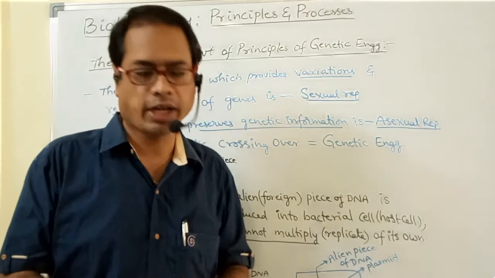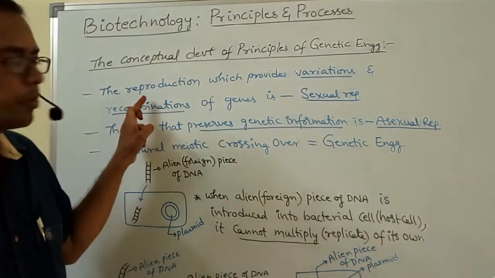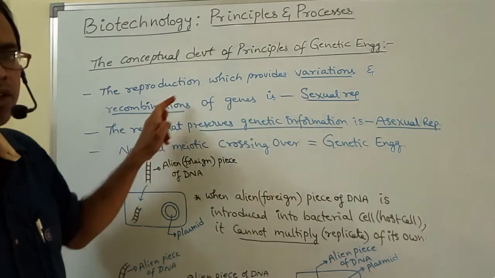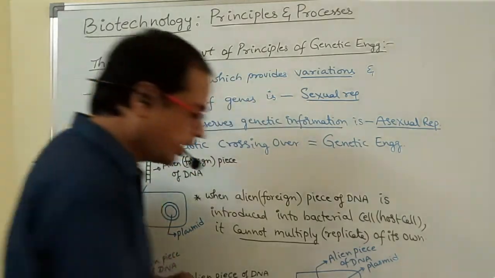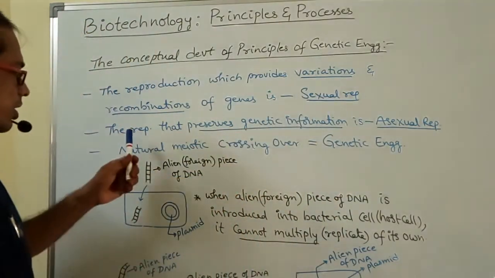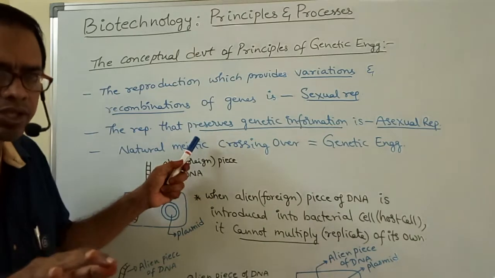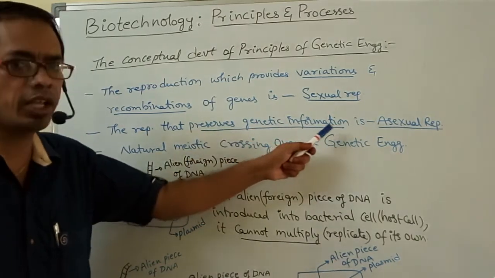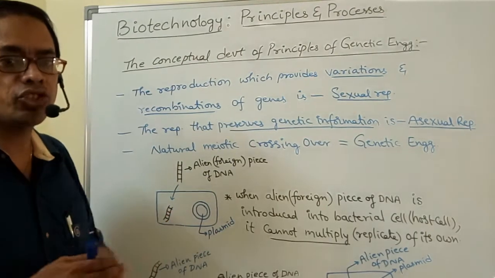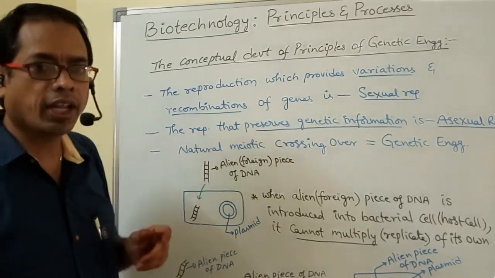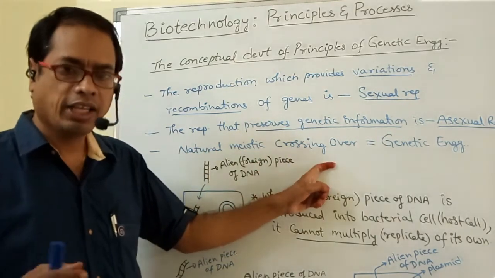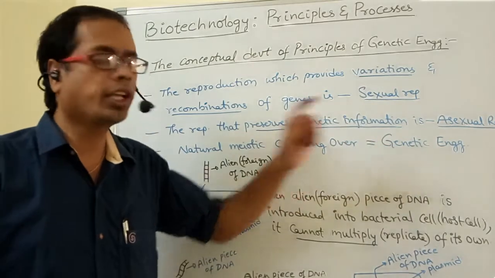Right, look here, my dear students. The reproduction which provides variations and recombinations of genes is sexual reproduction. Next, the reproduction that preserves genetic information is asexual reproduction. Preserves means without any change. Without any change.